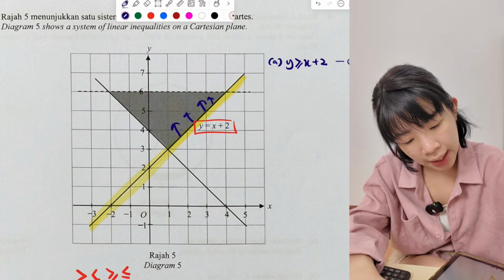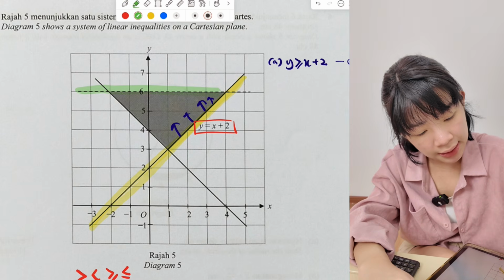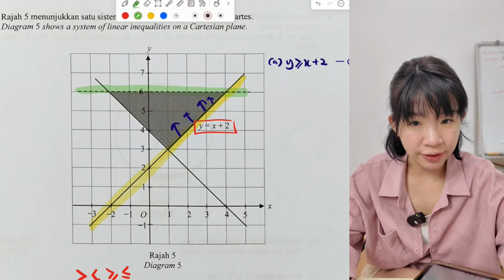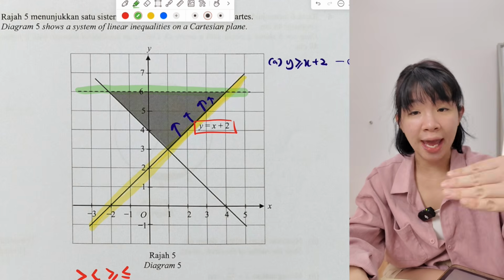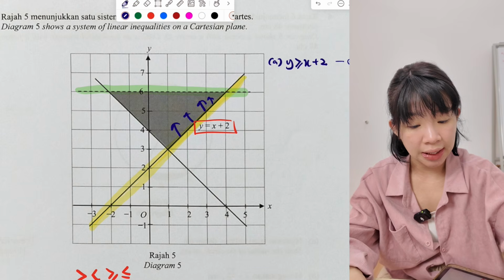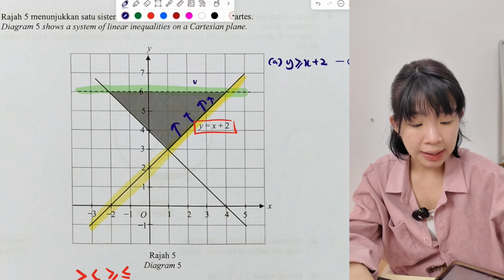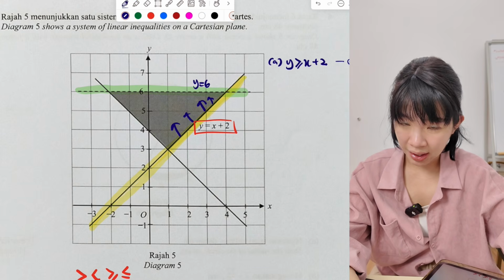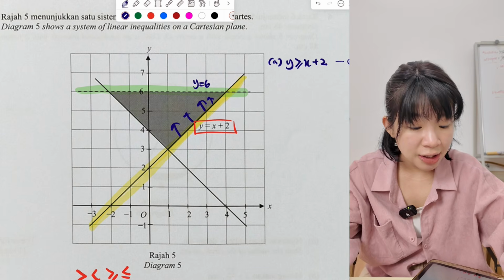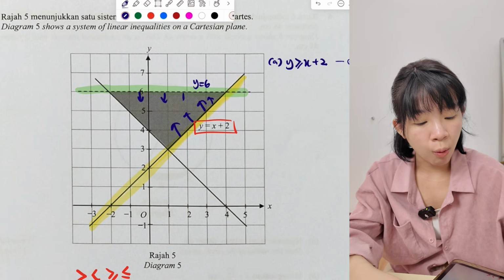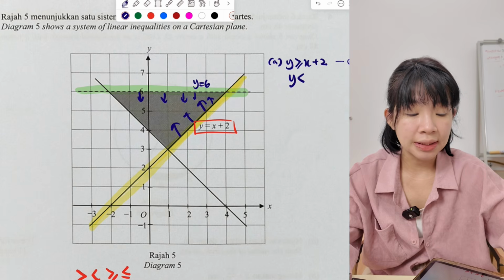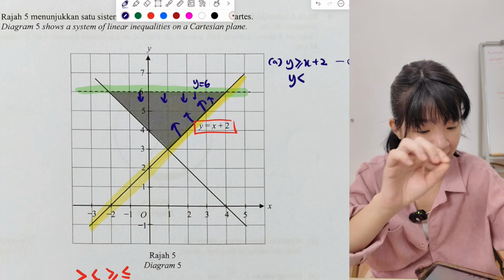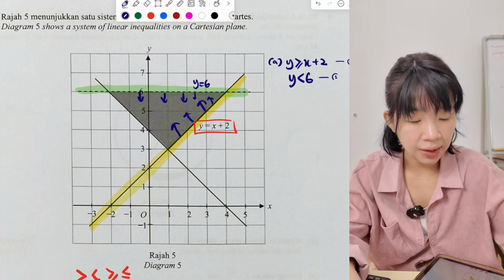The second, let's look at it. This is a dashed line. What is the equation of this line? It is a horizontal line touching the y-axis at 6. So this line is y equals 6. Agree? This is a dashed line, and the shaded region is at the bottom. So down means less than. No equal sign because it is a dashed line. So y is less than 6. This is the second one.